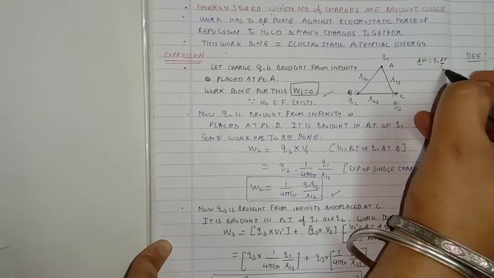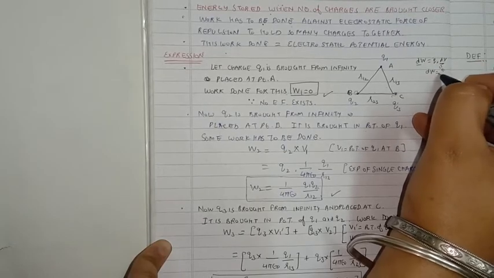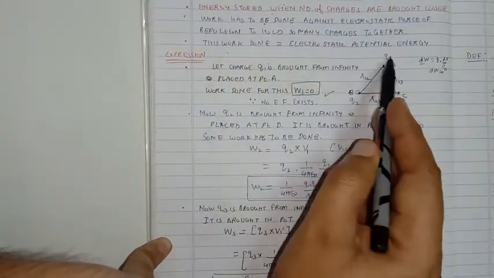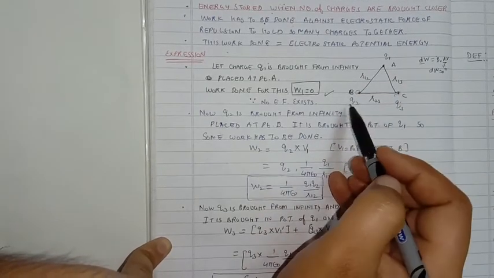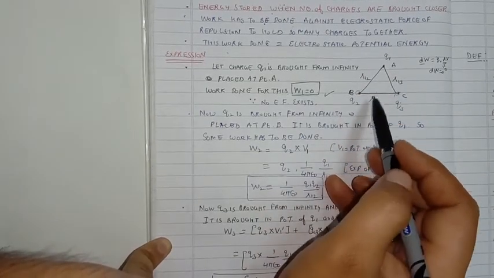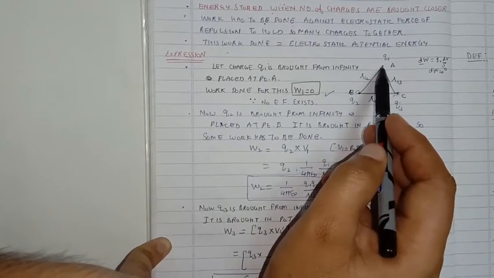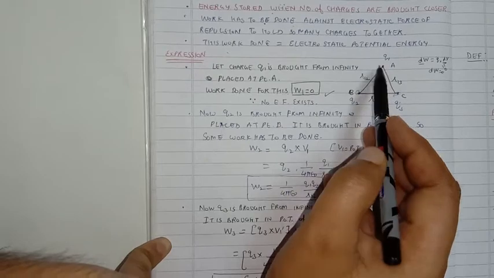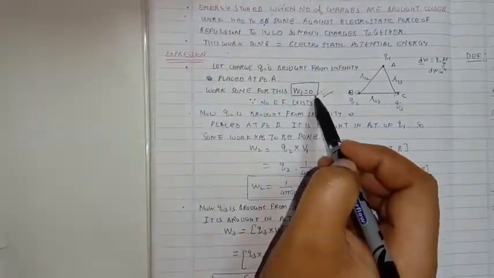If dV is equal to 0, then dW will also be equal to 0. When Q1 was brought from infinity and placed at point A, there was no other charge present in its vicinity, so the potential at the point A was equal to 0. So work done is also equal to 0, because no electric field is existing in this region.